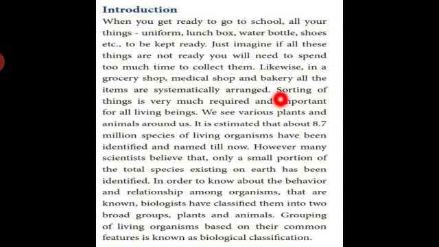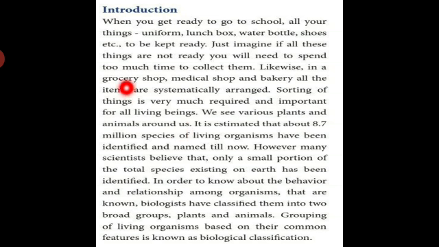Students, sorting of things is very much required and important for all living beings. Sorting means பிரிச்சிருது, classify பண்ணிக்கிறது. We see various plants and animals around us.